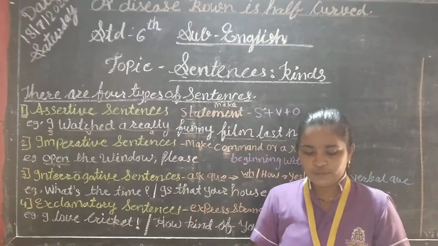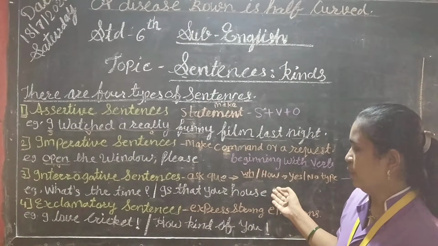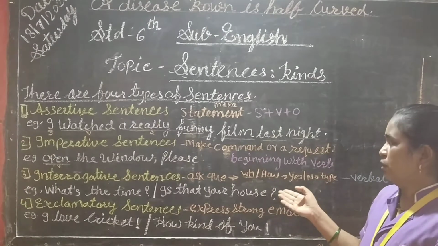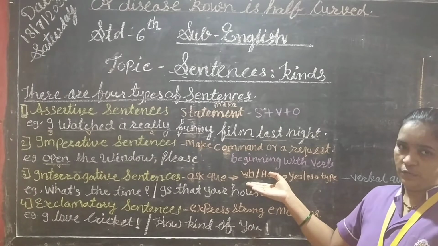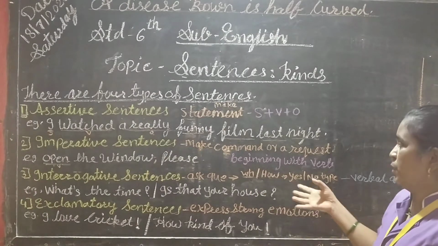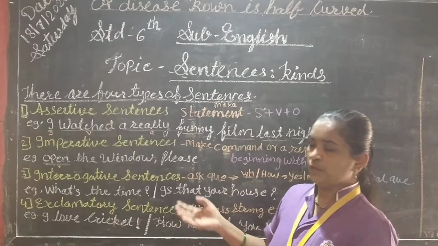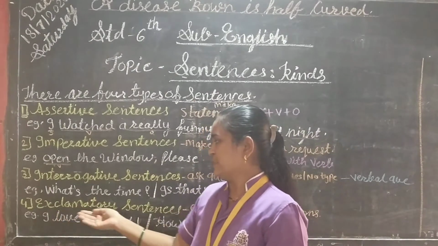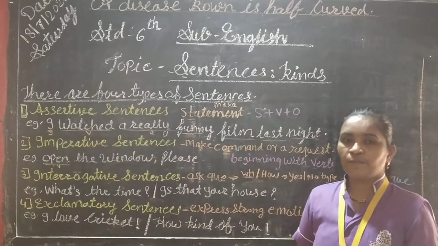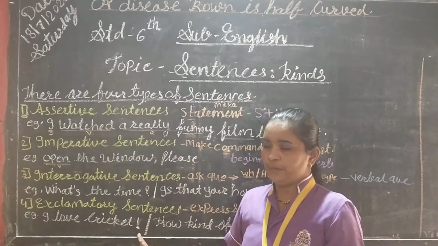So students, see, the third one we learn about is the interrogative sentence. Here the questions come. This sentence comes like a question. Some questions are WH type questions and some are yes/no type questions, means verbal questions. And see students, now the next, fourth one is the exclamatory sentence. Exclamatory sentences you can also recognize very quickly. Why? Because they also end with the exclamatory mark.